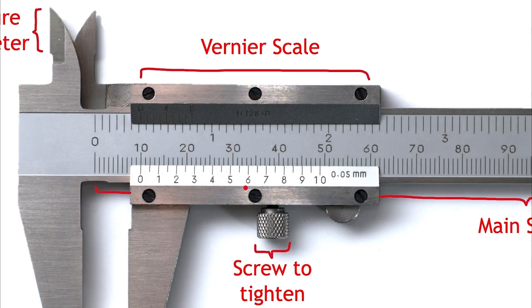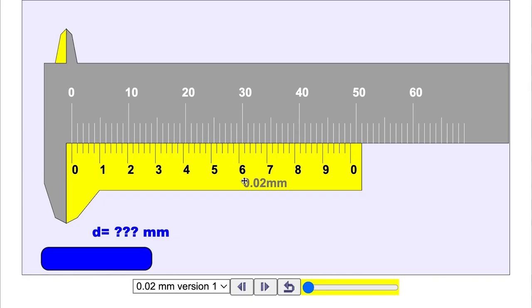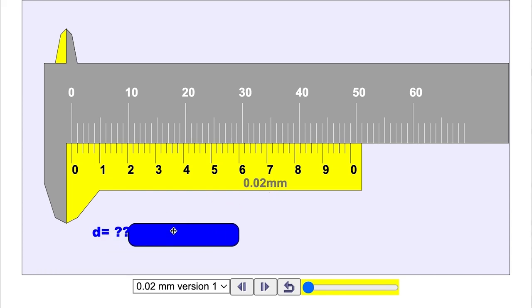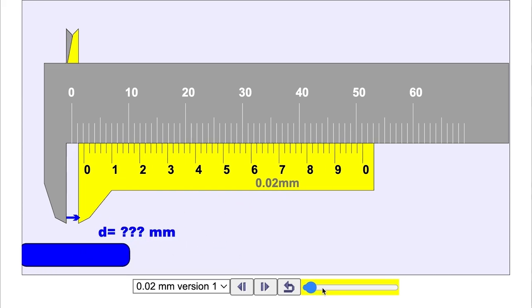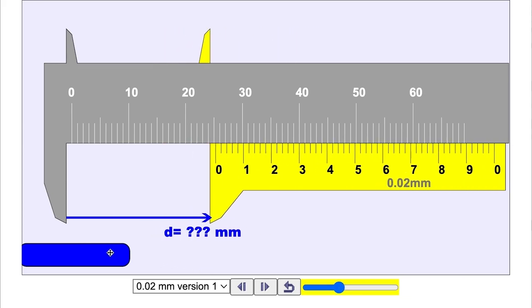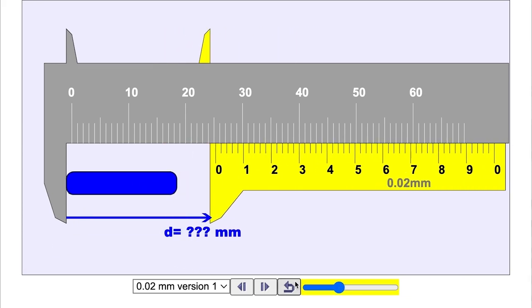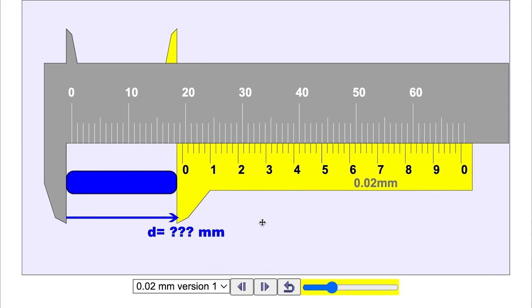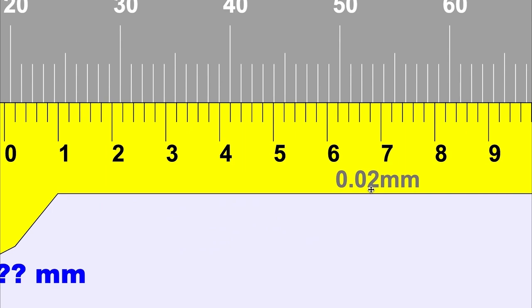How do we measure using this vernier calipers? It is not very difficult. So for example, here I have a vernier calipers, and this is the object I want to measure using it. I open the jaws of this vernier calipers, place the object, and tighten the jaws around it. Now as you can see, it is written over here that this vernier scale is calibrated in 0.02 millimeters.